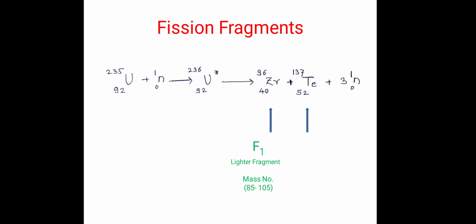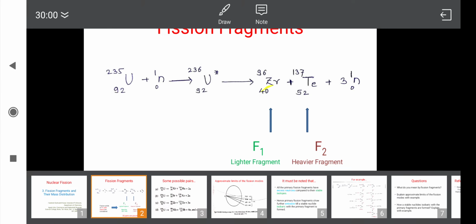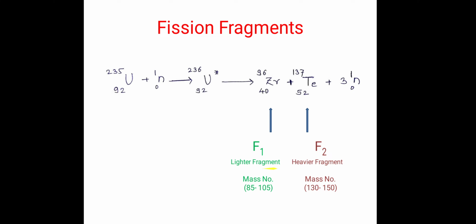Now, if we call that zirconium F1 and that tellurium F2, based upon their mass numbers, zirconium having 96 and tellurium having 137, which is greater, F2 is called the heavier fragment while zirconium is called the lighter fragment. Lighter fragments have mass numbers ranging from 85 to 105 while heavier fragments have mass numbers ranging from 130 to 150.